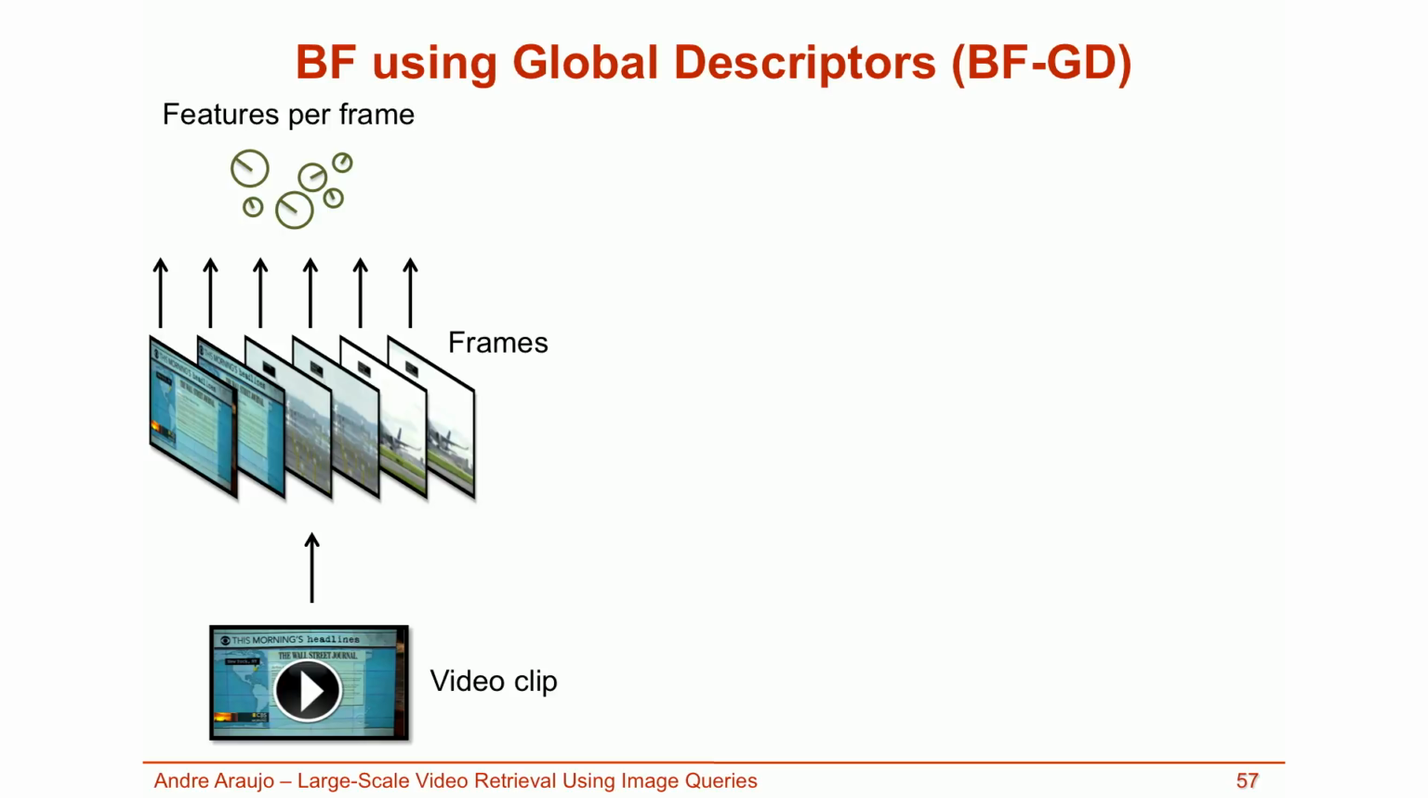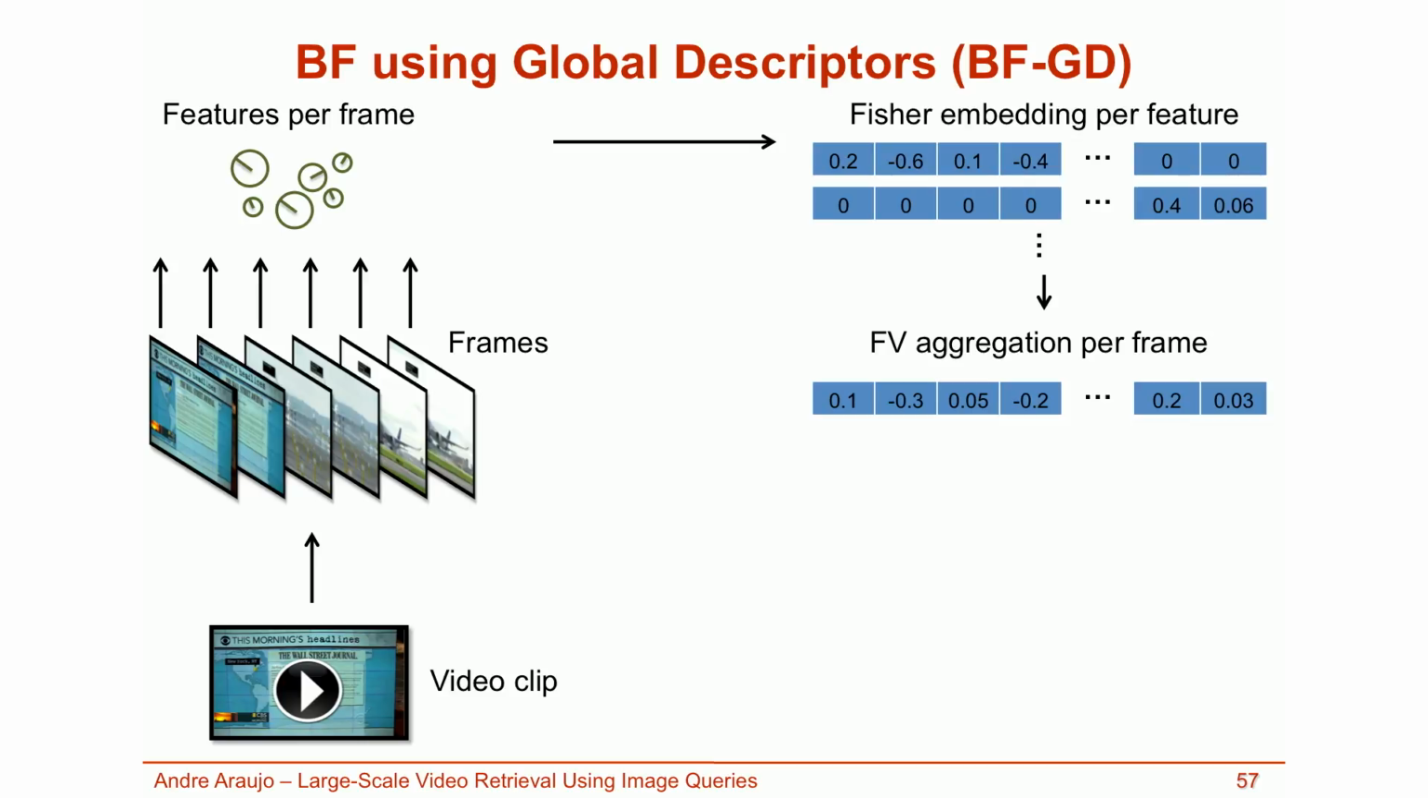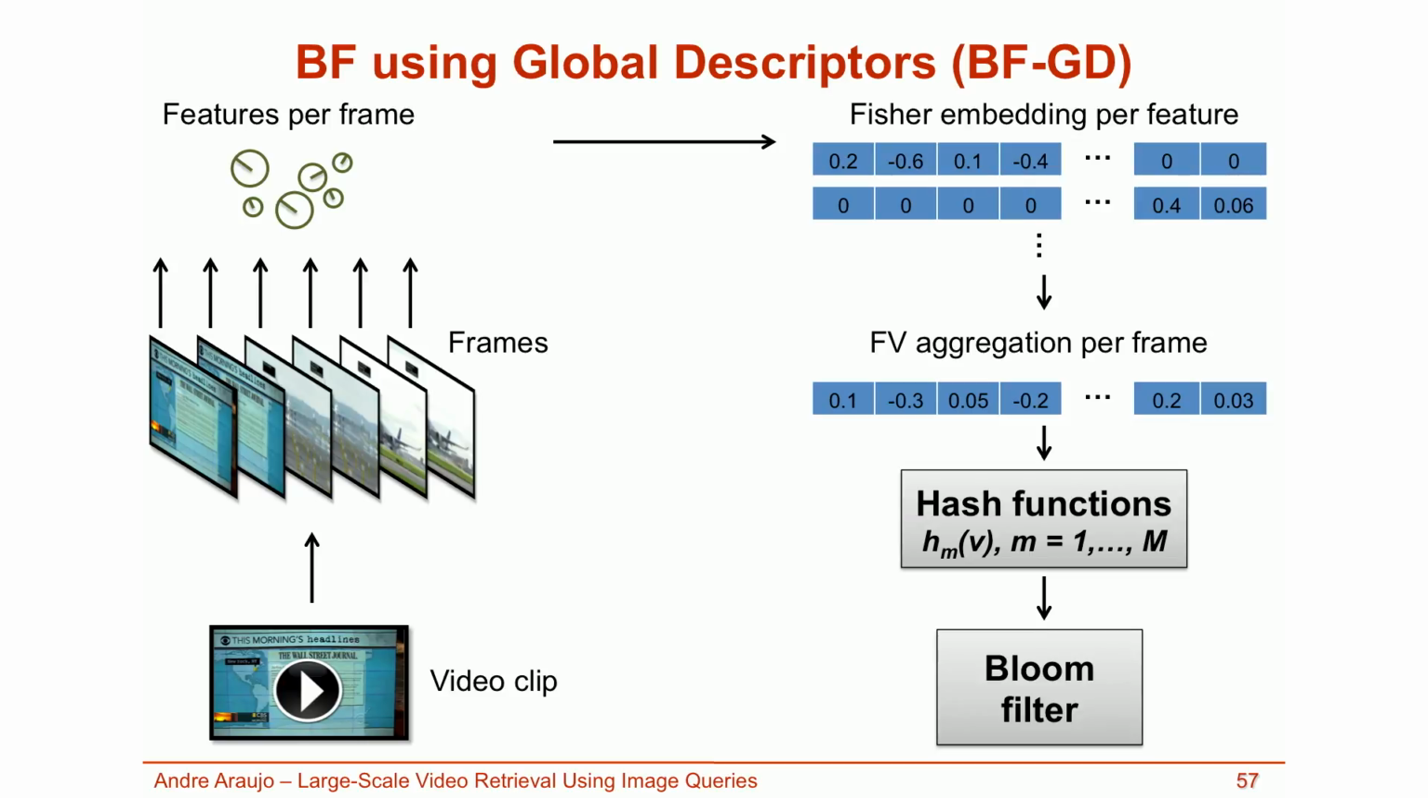In the method described in this slide, we start by extracting frames from video clips and local features for each frame as before. Each frame is then encoded as a Fisher vector in the exact same way a Fisher vector is extracted for an image. We first embed local features into the Fisher space and then aggregate them per frame. The Fisher vectors are then hashed into a Bloom filter. I call this architecture BFGD since global descriptors such as Fisher vectors are hashed into Bloom filters.